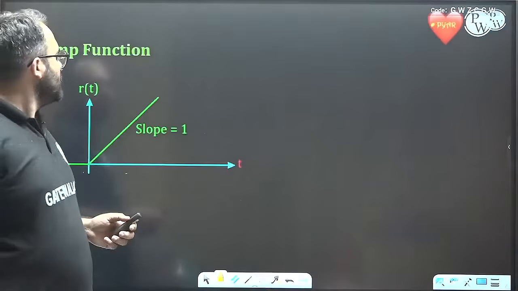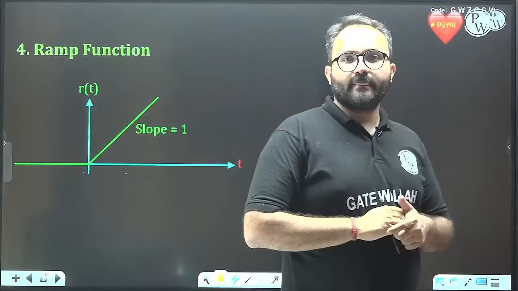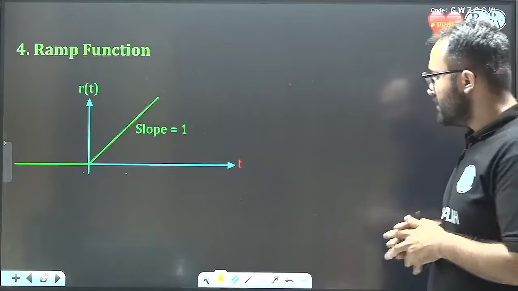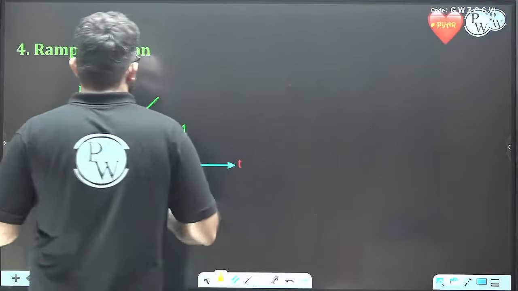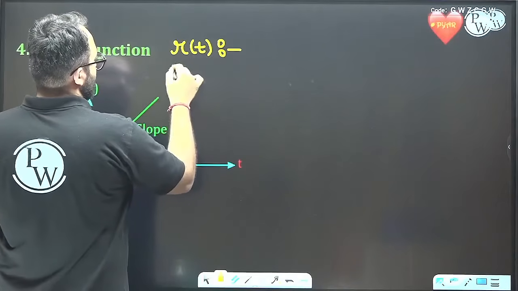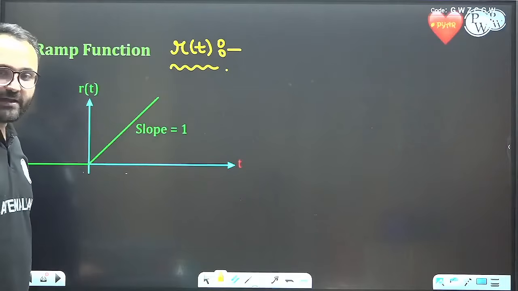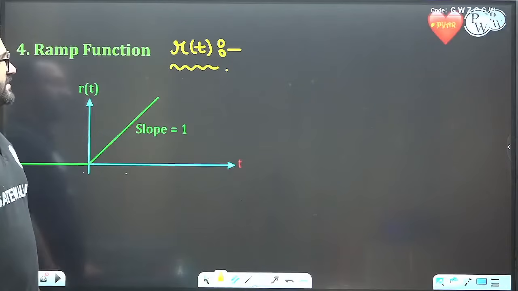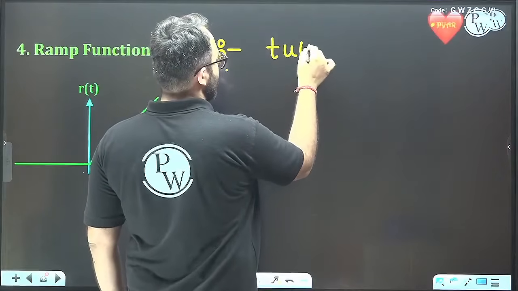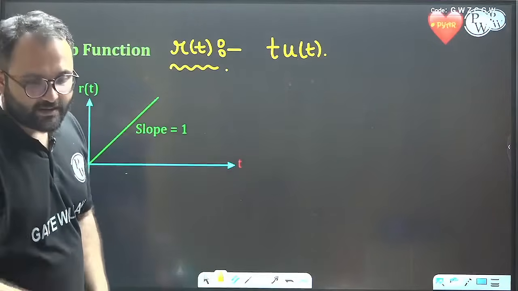Great. Now the last elementary analog function is the ramp function. Okay. The ramp function is represented by RT. It is written as TUT.